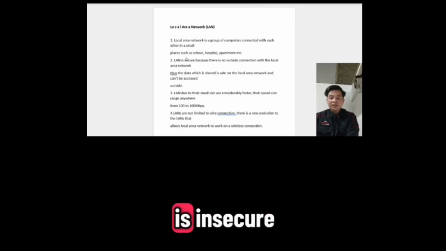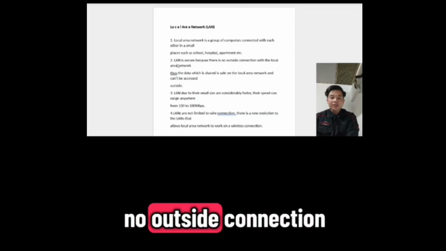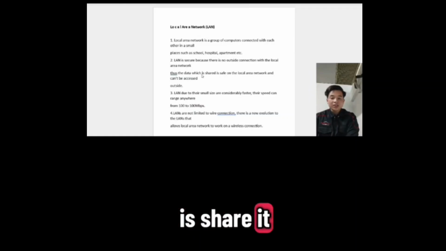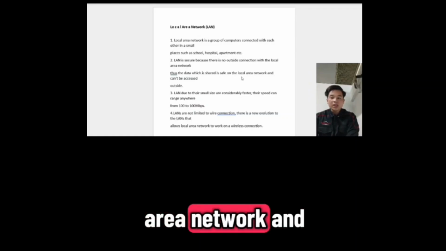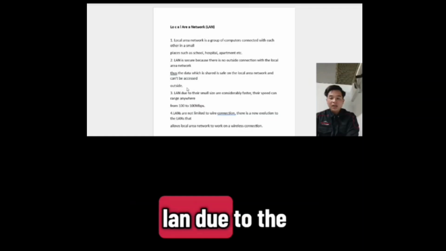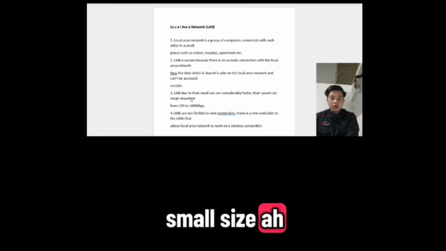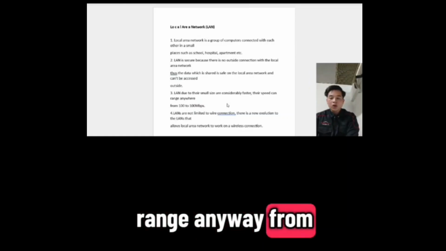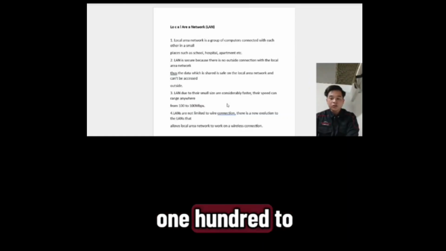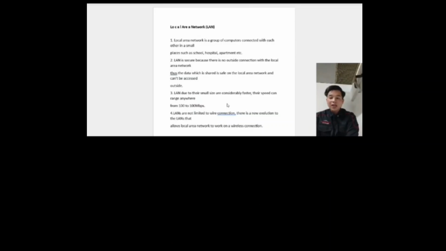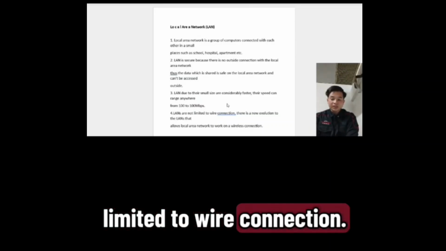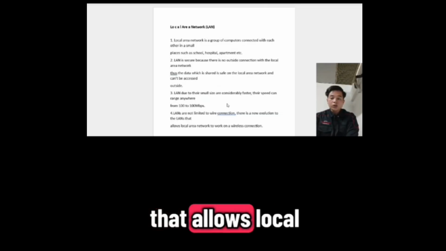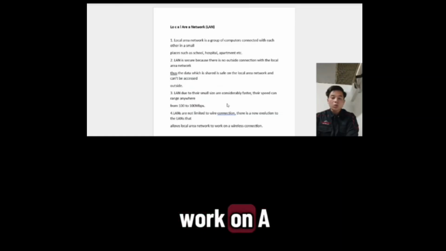LAN is secure because there is no outside connection with the local area network. The data which is shared is safe on the local area network and cannot be accessed outside. LAN, due to their small size, are considerably faster. Their speed can range anywhere from 100 to 1000 Mbps. LANs are not limited to wire connection. There is a new evolution to the LANs that allows local area network to work on a wireless connection.